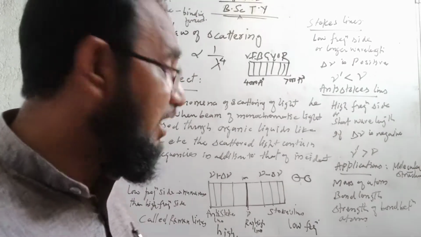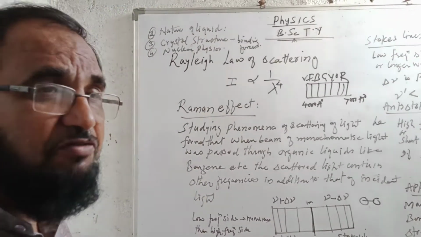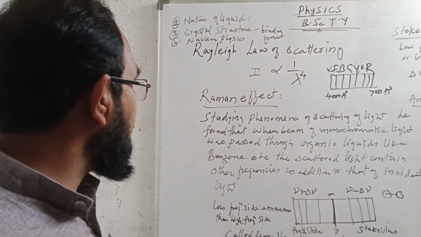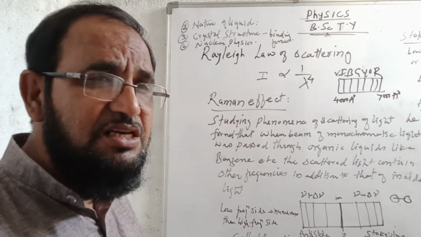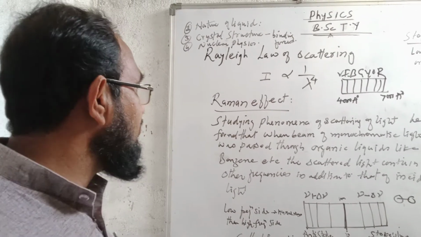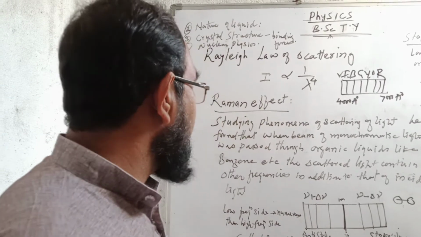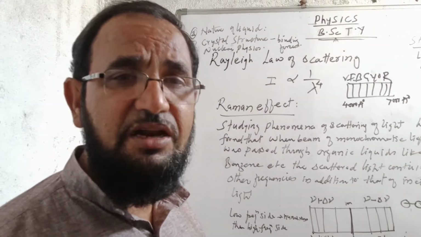We can study the nature of the liquid, and the structure of crystals, meaning their binding and how the atoms are situated. Moreover, we can study nuclear forces and nuclear physics using the Raman effect.